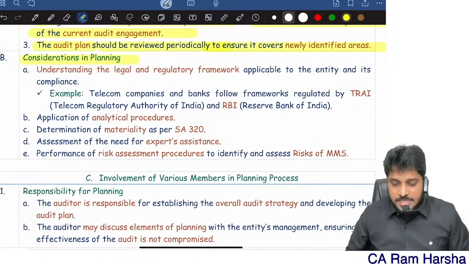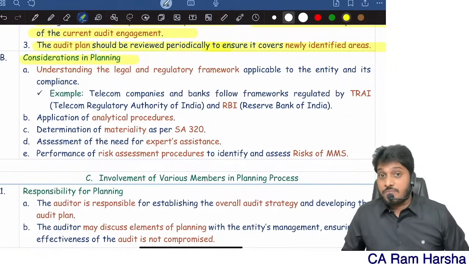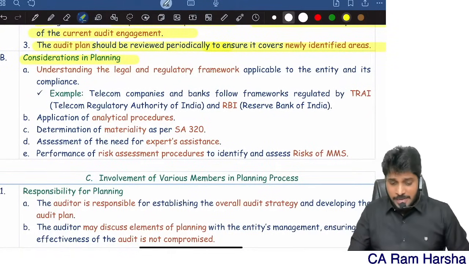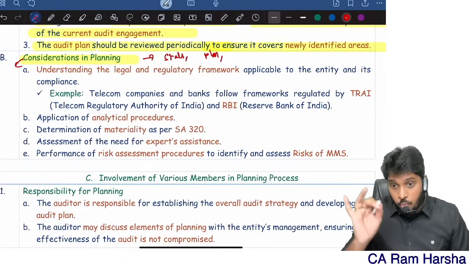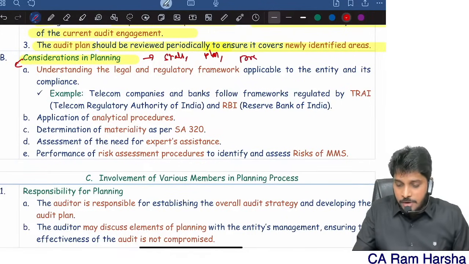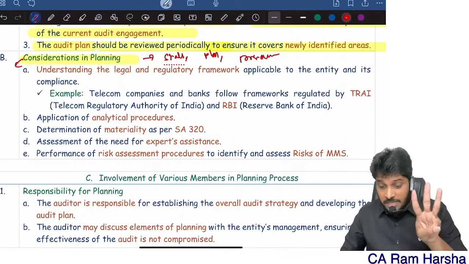Now, what are the considerations in planning? What will you consider when you're planning? Obviously, considerations in planning. Again, here you will find another question. What points will you consider while developing audit strategy? What points will you consider while developing audit plan? What points will you consider while developing a program? Like this, you will find 3 more questions.